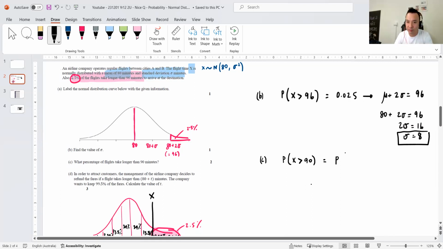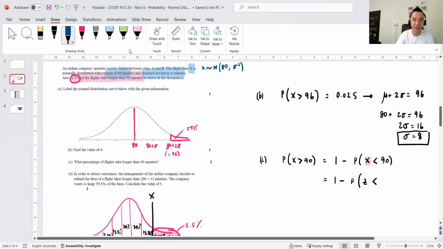So this is like 1 minus the probability. I'm doing this just in case it's not a nice 1, 2, or 3 standard deviations above. To convert this into a standardized table, it's 1 minus standardized Z.